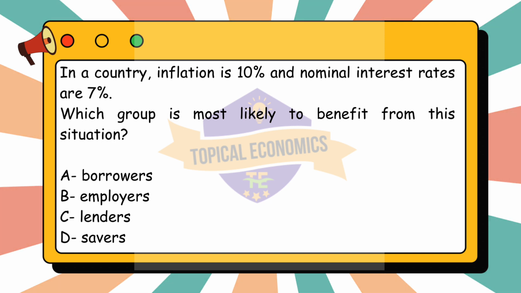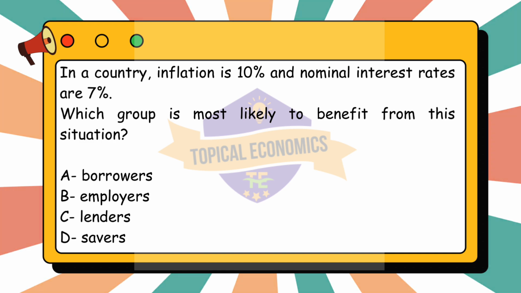The correct answer for this question is option A. In this scenario, inflation is 10%, while nominal interest rates are 7%. This means the real interest rate, nominal interest rate minus inflation rate, is negative. Real interest rate equals 7% minus 10% equals minus 3%. A negative real interest rate implies that the purchasing power of money decreases over time for those who lend or save money at a lower rate than inflation.